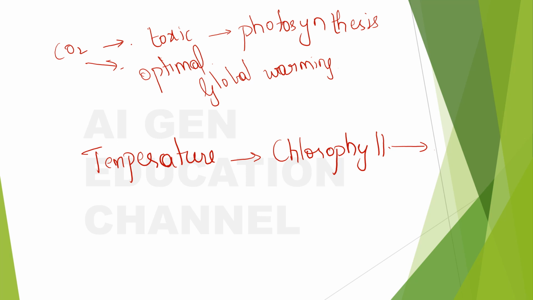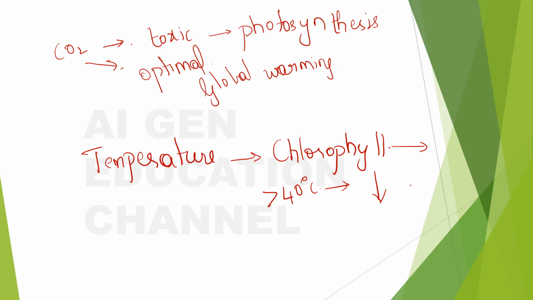There should be neither too low a temperature nor too high a temperature. At more than 40 degrees centigrade, the rate of photosynthesis decreases. And if it is too low, then also the photosynthesis won't happen as expected.